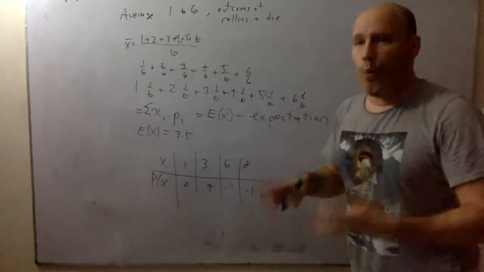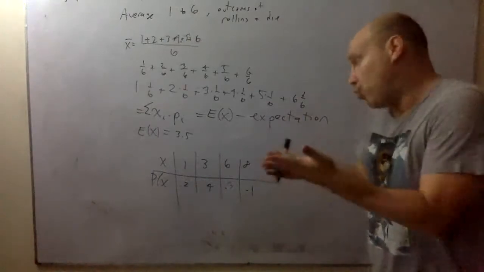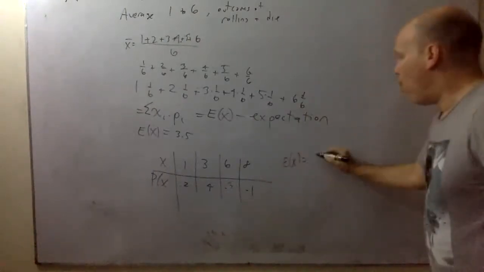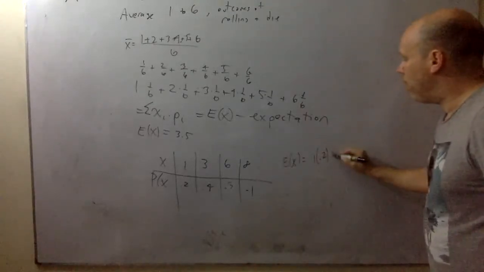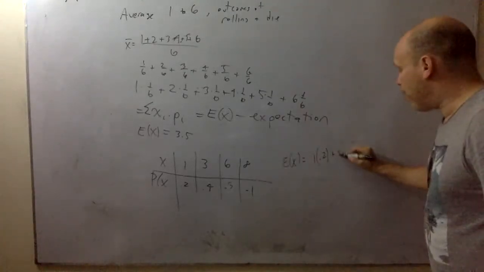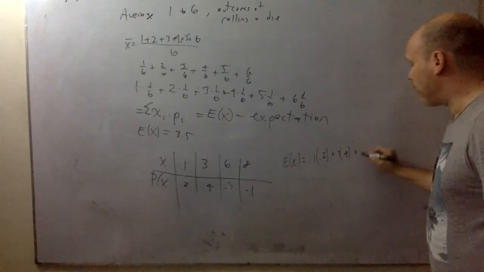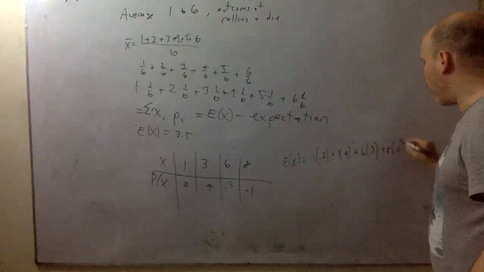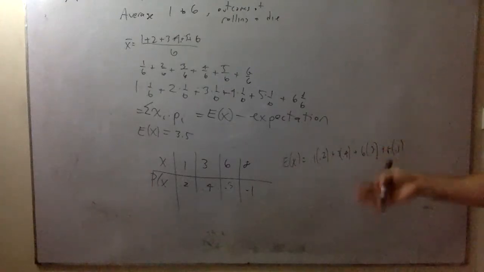The question is, what would we expect? So the expectation is 1 times 0.2 plus 3 times 0.4 plus 6 times 0.3 plus 8 times 0.1. And that's the idea of the expectation.